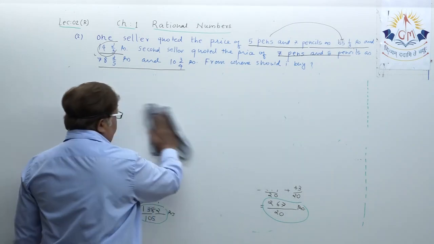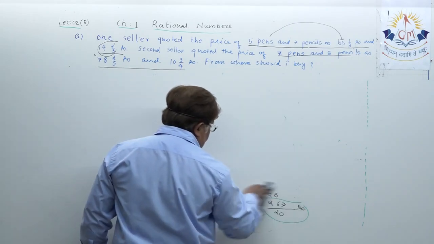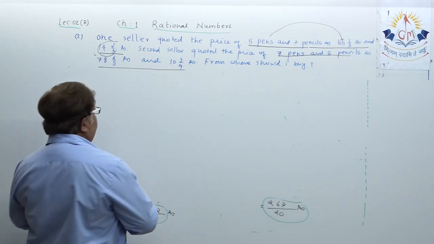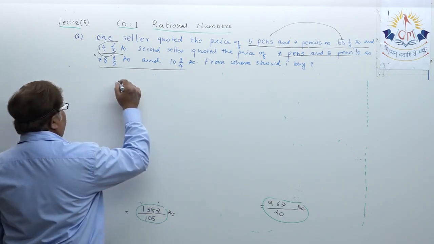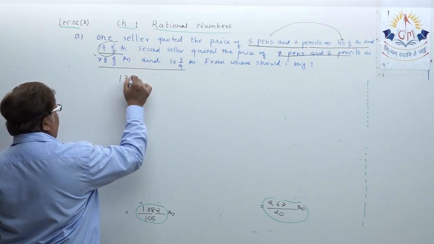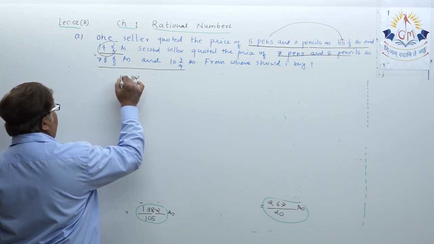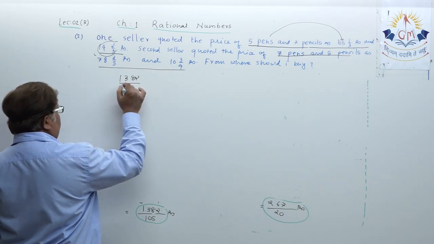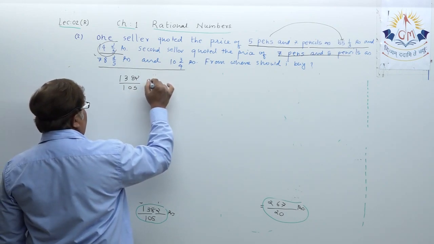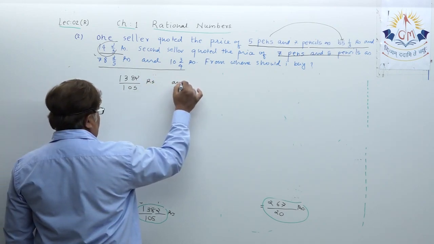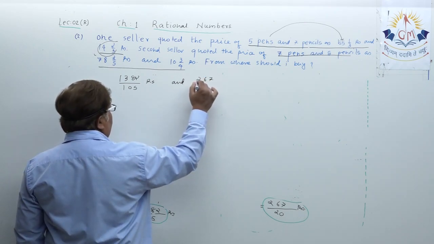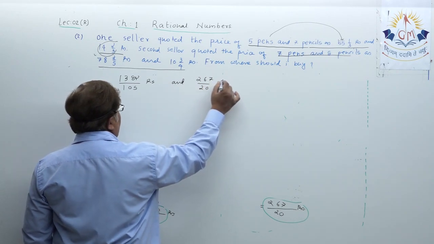Now dear student, please concentrate on what I am doing now. This is the final data. Now it's a question of comparing, okay? See, we got 1382 upon 105 rupees and another 267 upon 20 rupees.